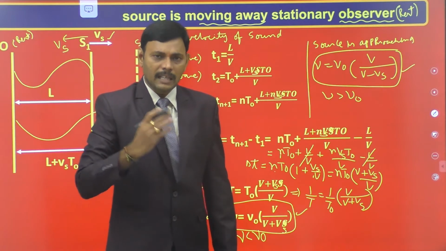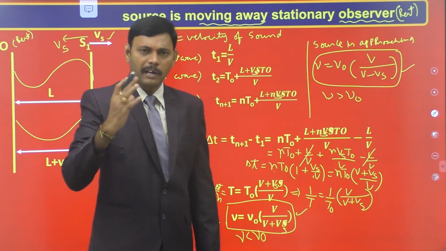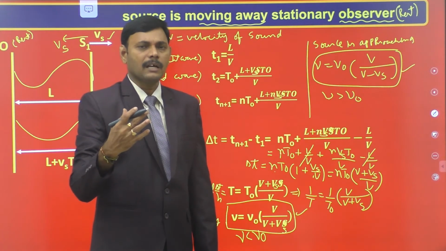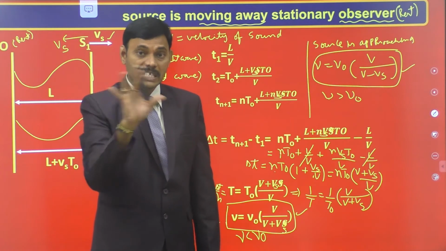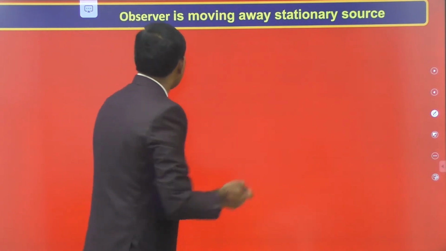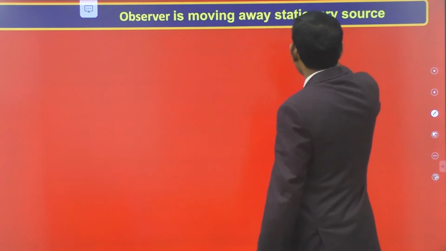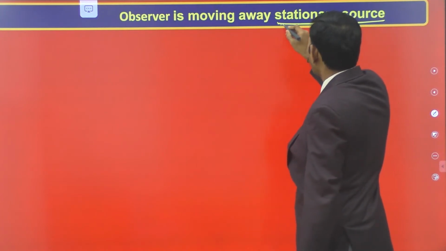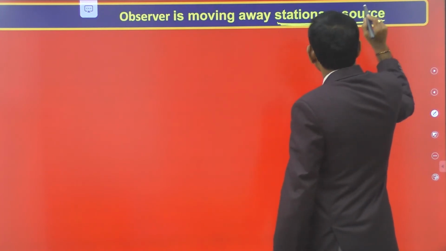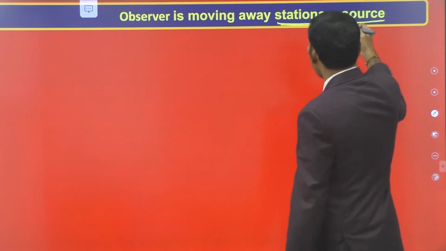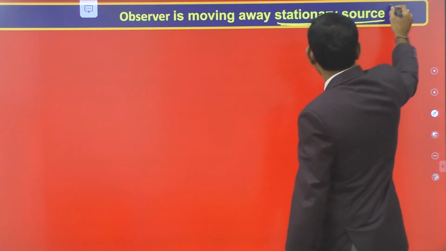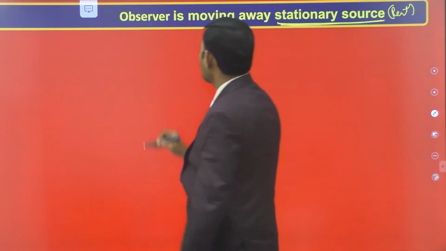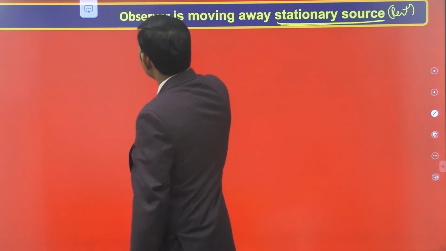So let us move on to another case, to determine the apparent frequency by using the Doppler effect, in which we now keep the source at rest and the observer in motion. We change the cases. So let us move on to the case in which the observer is moving away from a stationary source. In the previous part of our discussion, we kept the source in motion. Now we keep the source at rest. Stationary source means the source is kept at rest and the observer is moving away. So let us do this derivation.